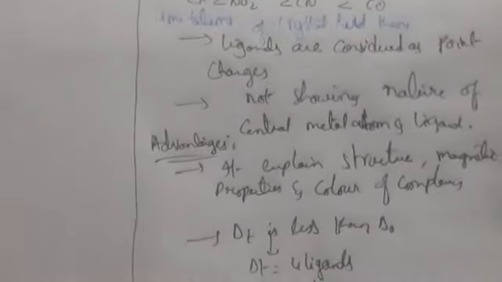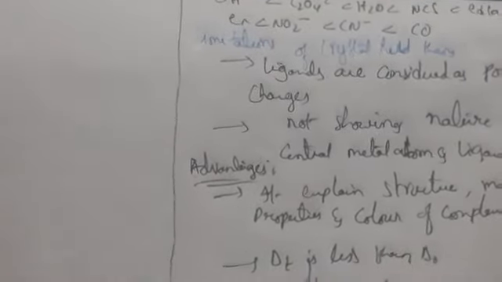So this is about the limitations and advantages. In the next class we can speak about color in coordination compounds.